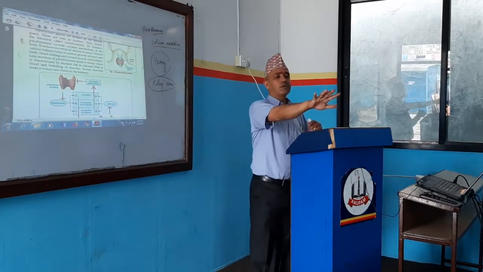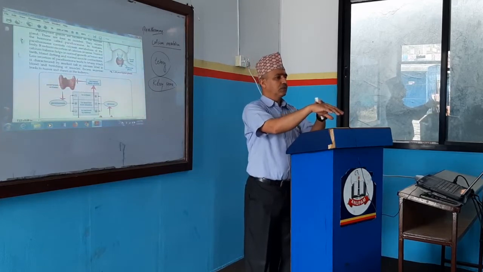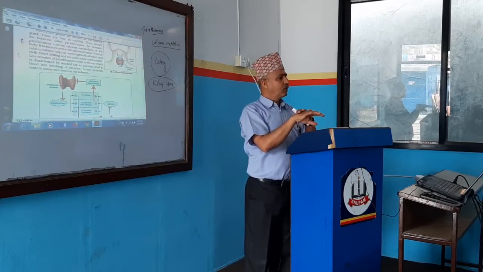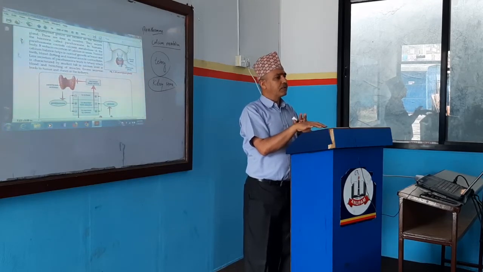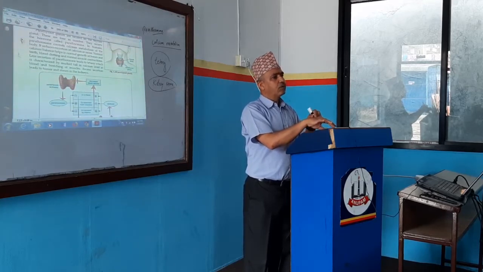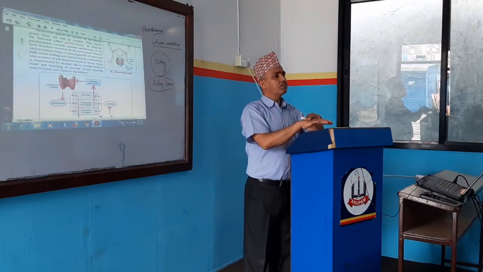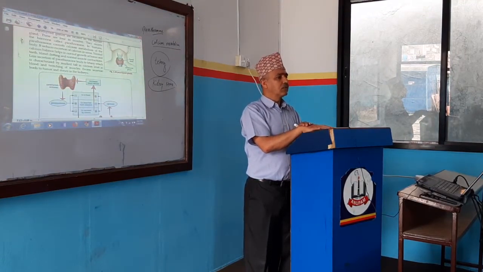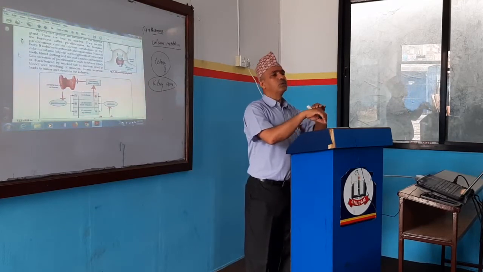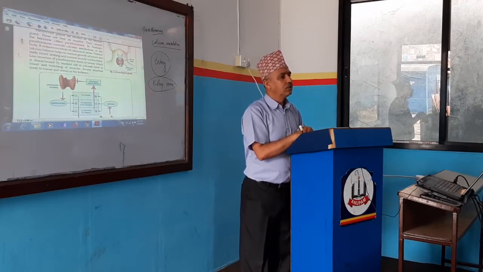Blood clotting. Okay, blood clotting means, now see, if something cuts this portion, then blood comes out or not? If the blood comes out continuously, then there will be a lack of blood in my body and I may die, right? So when there is a cut, after some time, that liquid blood does not come out. One portion changes into solid and the blood remains inside only. That phenomenon is called blood clotting. When blood is exposed to oxygen, it solidifies. That condition is called blood clotting.